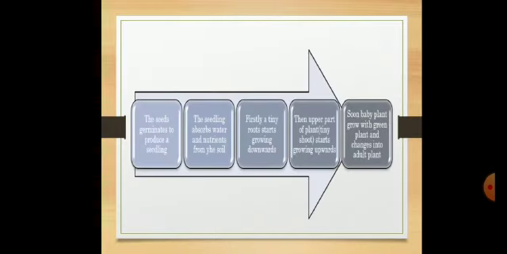Let's recall the steps to be followed during germination of seeds. The seeds germinate to produce a seedling. The seedling absorbs water and nutrients from the soil. Firstly, a tiny root starts growing downwards. Then the upper part of the plant, that is the tiny shoot, starts growing upwards. Soon the baby plant grows green leaves and changes into an adult plant.